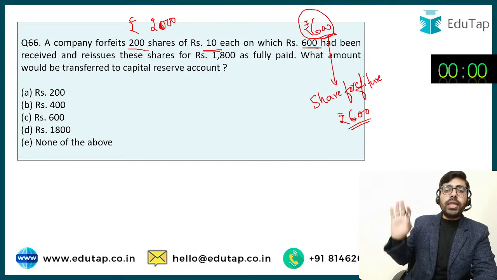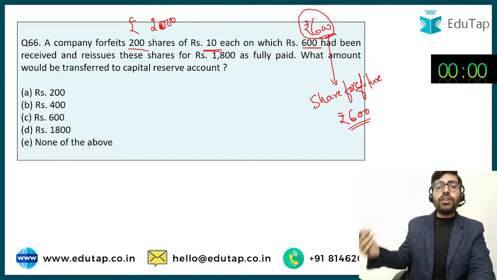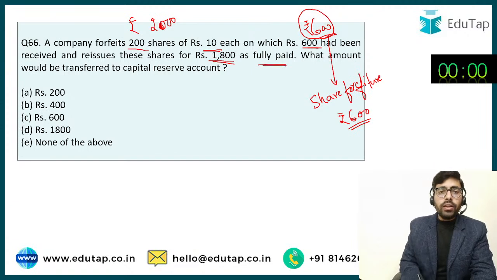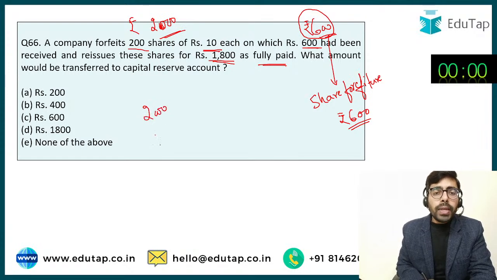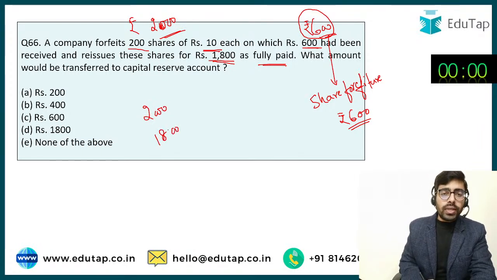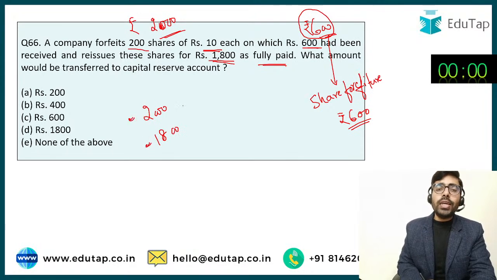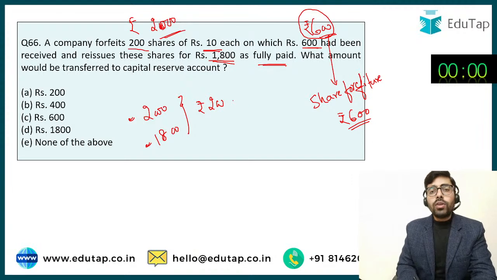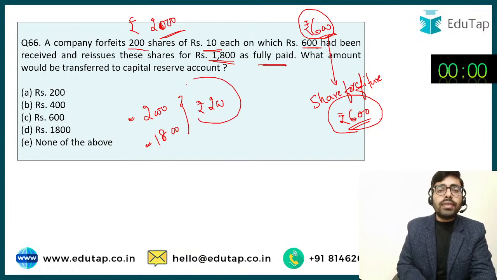I have already told you in the previous question. Okay, now the next part of the story comes. The question says the company reissues these shares for rupees 1800 as fully paid. So these shares are worth rupees 2000, and the company issued these rupees 2000 shares for rupees 1800. 2000 worth of shares have been issued at only rupees 1800. It means the company has suffered a loss of rupees 200, or the company has given a discount of rupees 200. So now on one side we have this gain of abnormal nature of rupees 600, and on the other side we have this loss which has been sustained by the company on reissuing these shares.